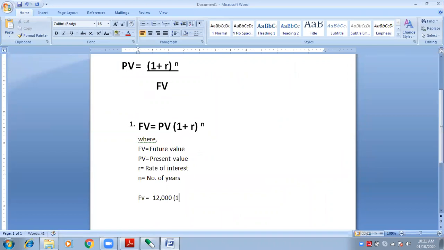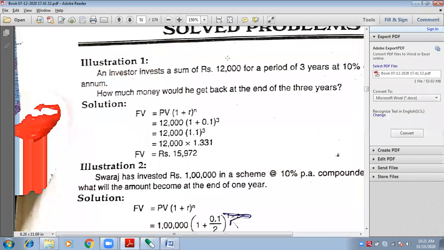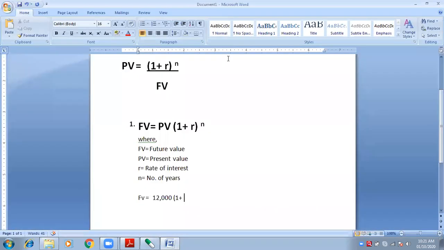1 plus. 1 is the standard amount. 1 plus R. What is R? 10%. So we don't have to write 10 percent, because 1 is given as a rupee. So 10 cannot be written as a percentage. It will have to be converted into a number, that is rupee. So 10 divided by 100 is 0.10, that is 0.1. Bracket close, and N.